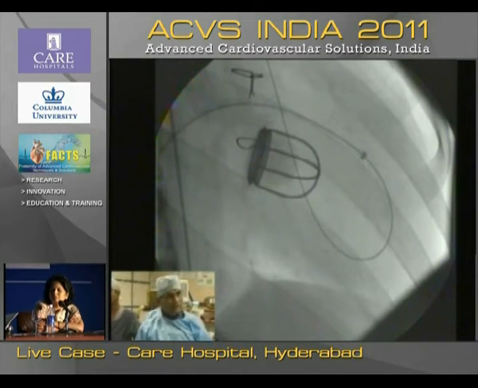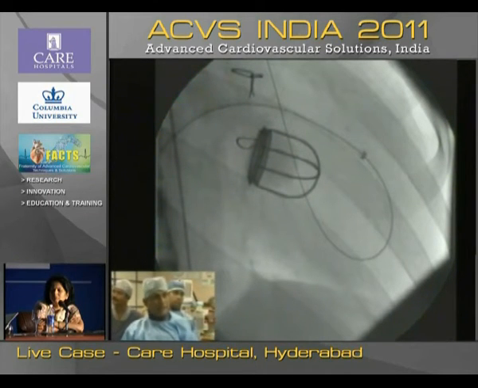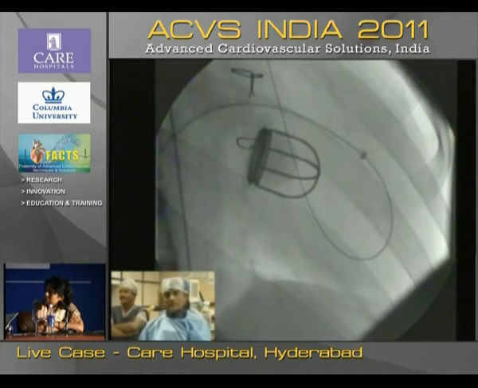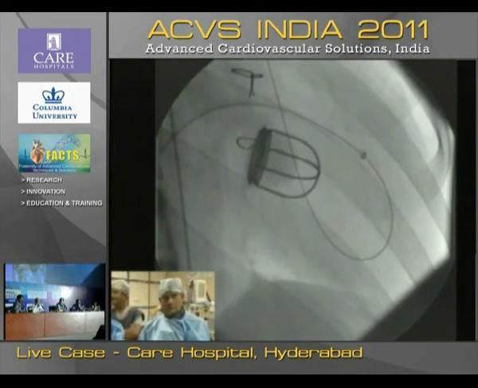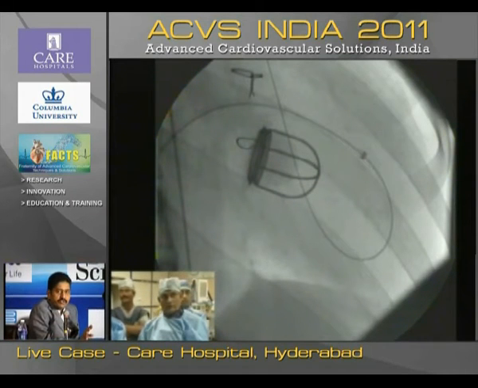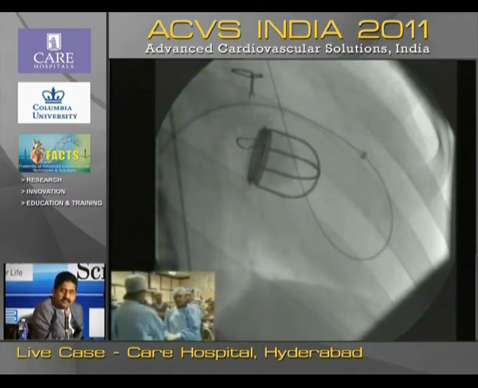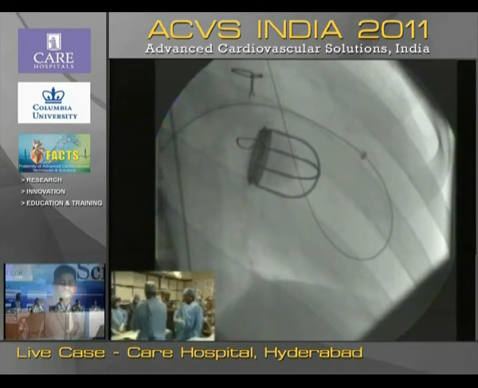Probably we may get on with a first generation duct occluder, probably 10-8. We do agree with you. And one more reason: whenever you're doing live cases, take the device with which you have done cases before, with which you are more comfortable, and go with the previous plan. Yes, absolutely. Thank you, sir. We'll go ahead, sir.